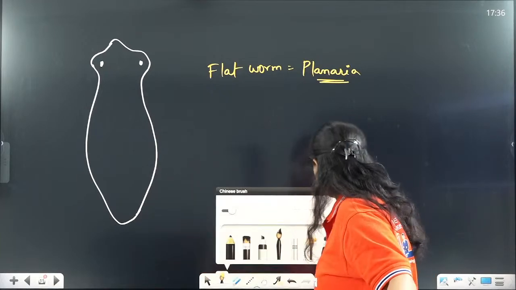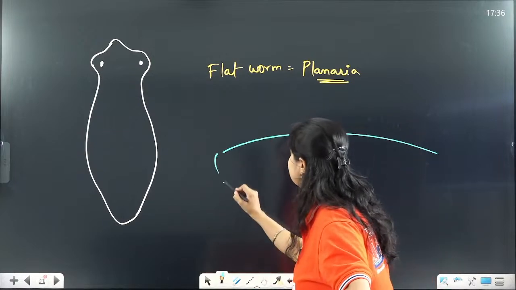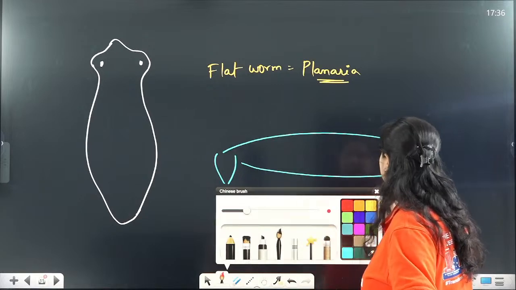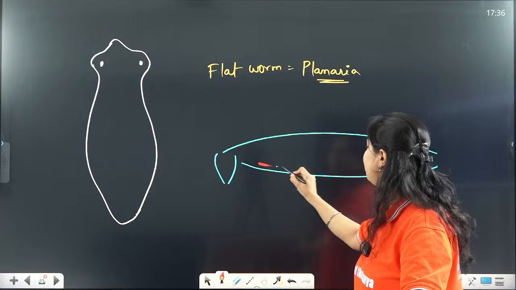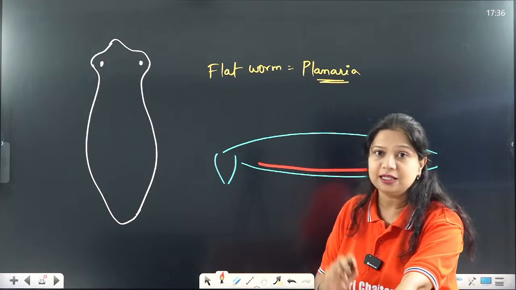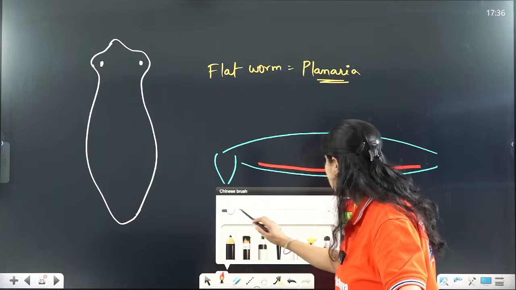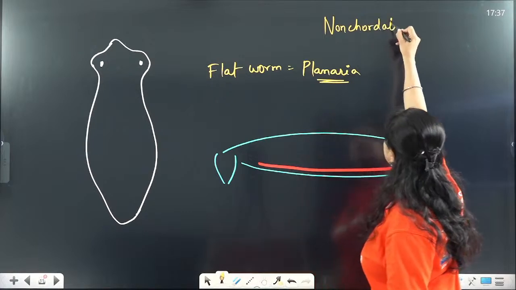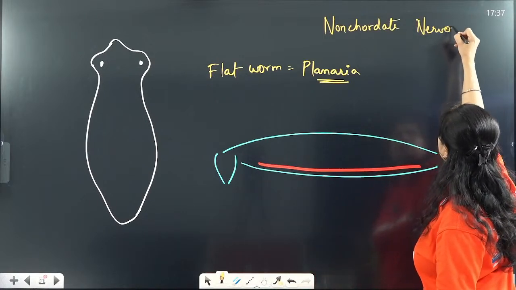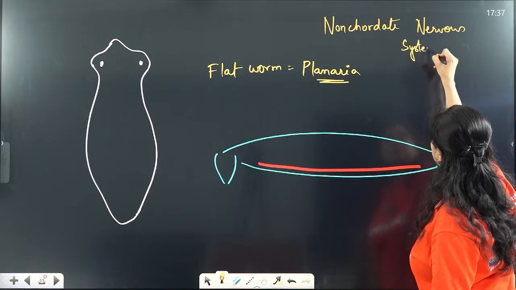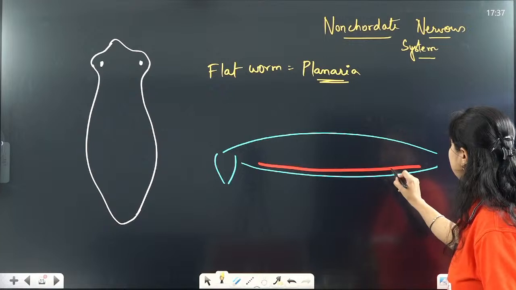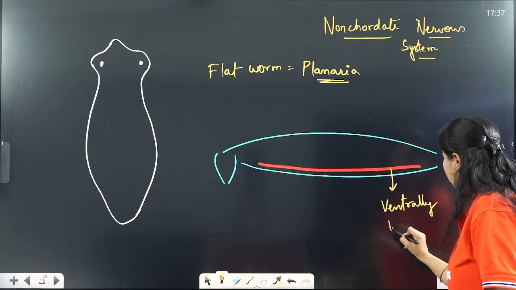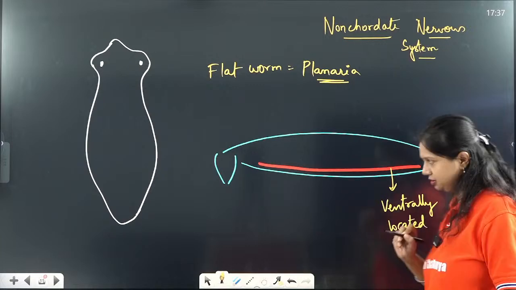In non-chordates, the nervous system is ventrally located. Non-chordates have a ventrally located nervous system.